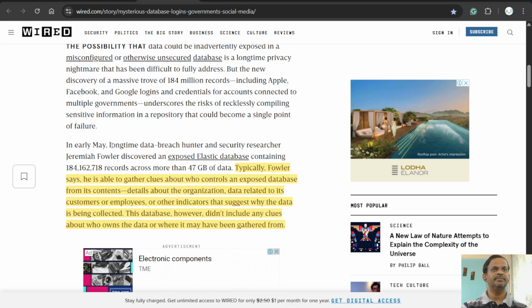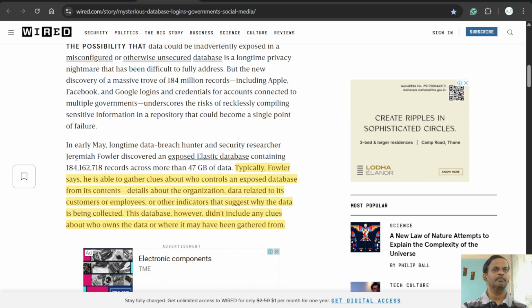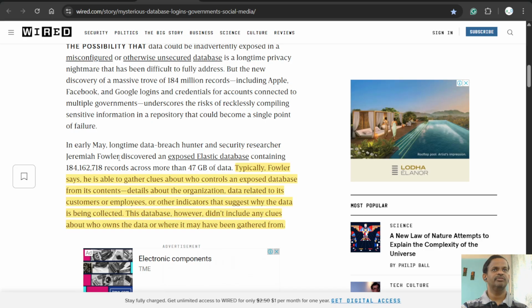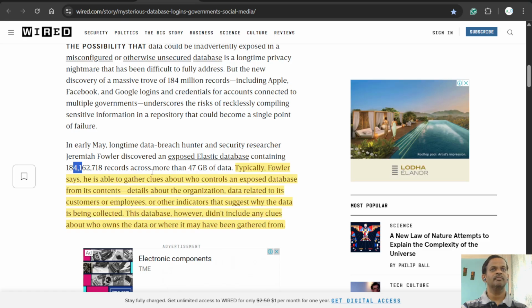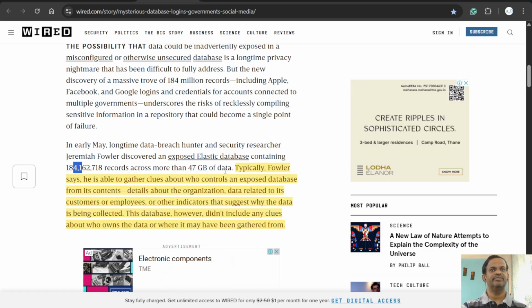In early May, data breach hunter and security researcher Jeremiah Fowler discovered an exposed Elastic database containing around 184,162,718 records to be precise, across more than 47 GB of data.